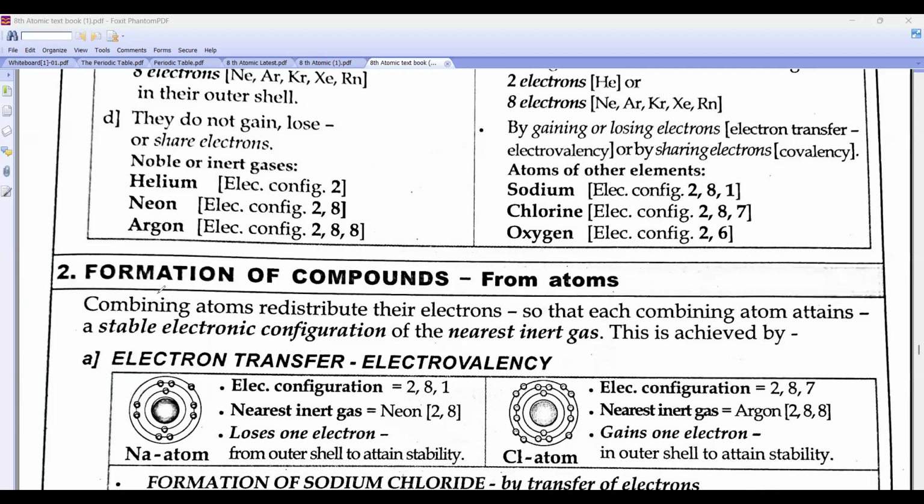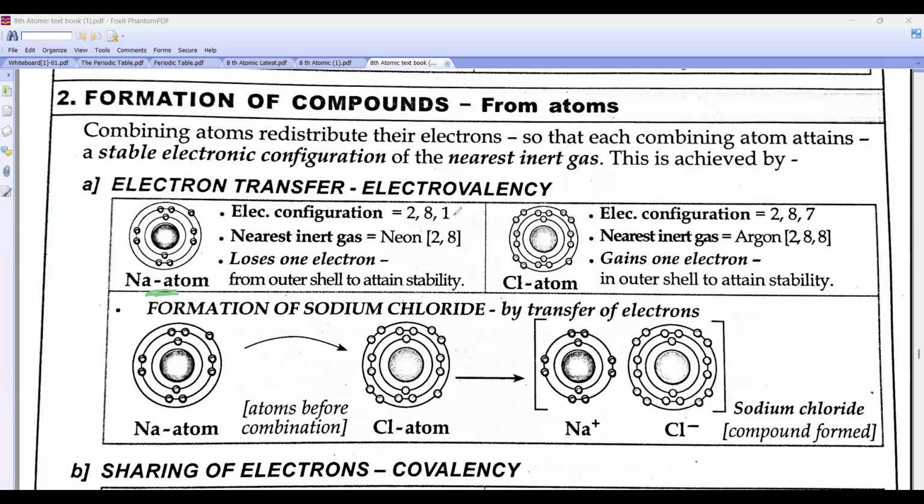So look, beta, the bond which is formed due to transfer of electron. Can you see, this was sodium? This is your chlorine. Sodium is 2,8,1, chlorine is 2,8,7. This will transfer one electron here. Can you see this diagram? This electron is getting transferred here. So look here, beta, it has transferred this electron. Here there were three rings, one, two, three, but this electron has disappeared. So now only two rings. Here it is only 2,8. It has developed a positive charge. This fellow has gained one electron, so it has developed a negative charge. And this positive and negative will attract each other. So you get what? Electrovalent bond. Which bond? Electrovalency.